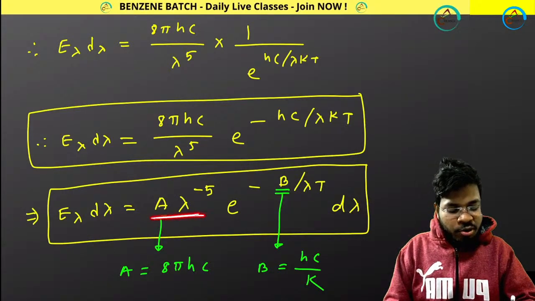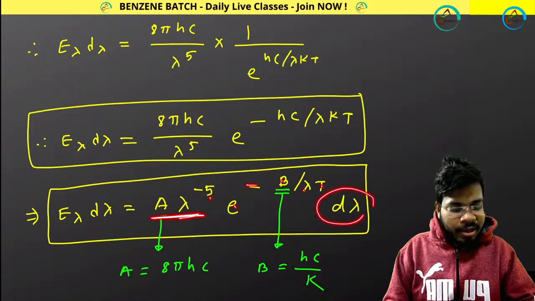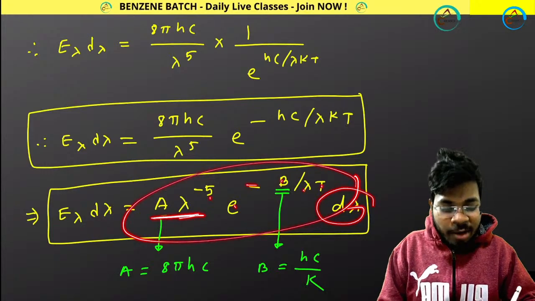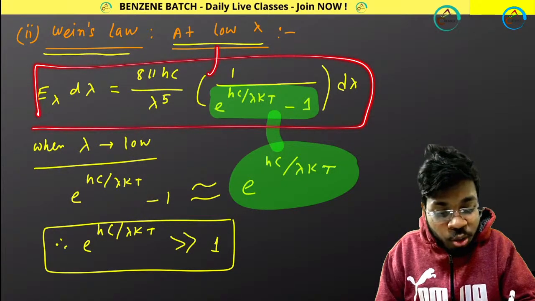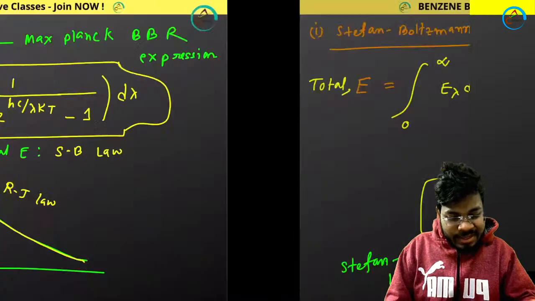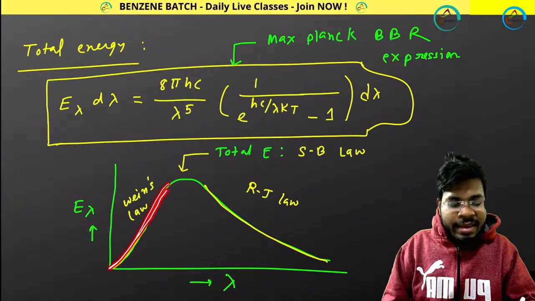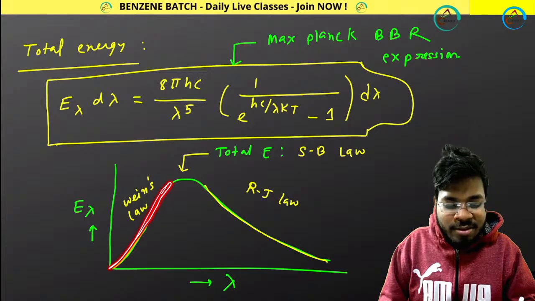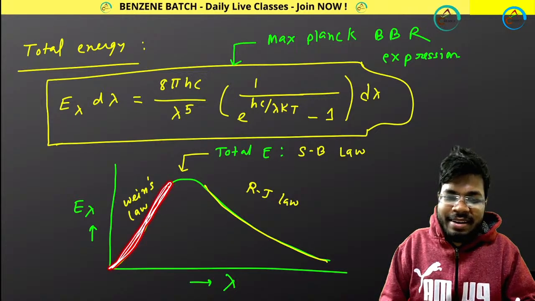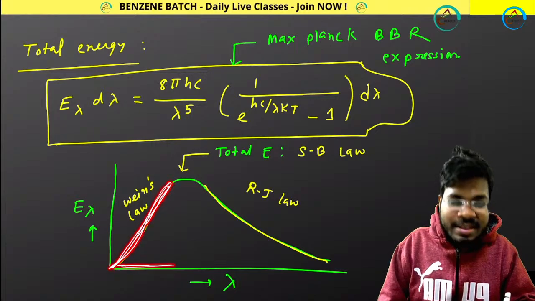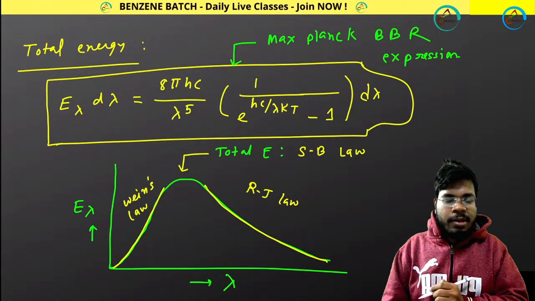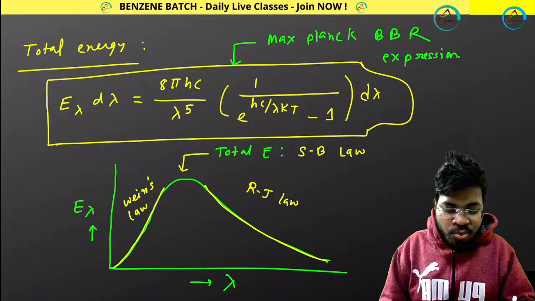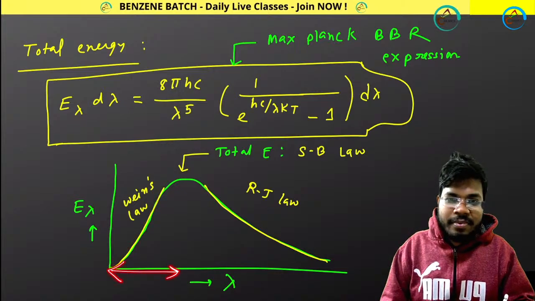This is Wien's displacement law, and from where am I getting it? From Planck's equation for the lower wavelength region. That means Wien's law is getting satisfied at lower wavelength region, because I am getting Wien's law from Max Planck's BBR expression in the case of lower wavelength region.